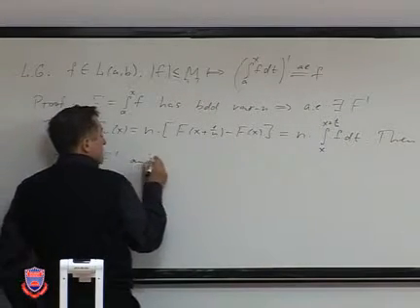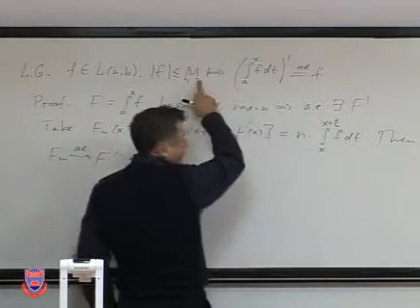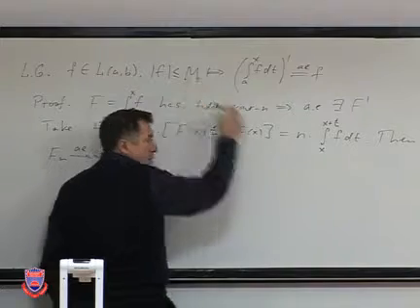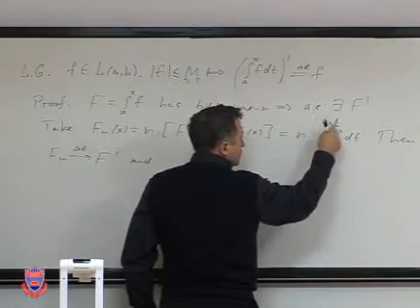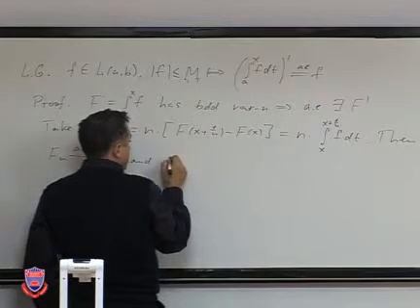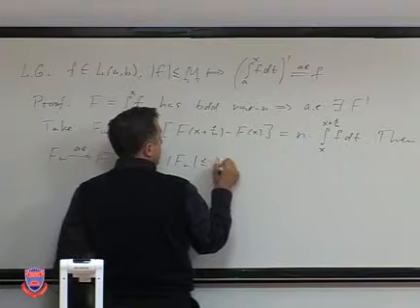The second fact is that since the function is bounded by some constant M, we can estimate from above, put M in front of the length of the interval 1 over n, and we will have that the value of Fn is less or equal than M.